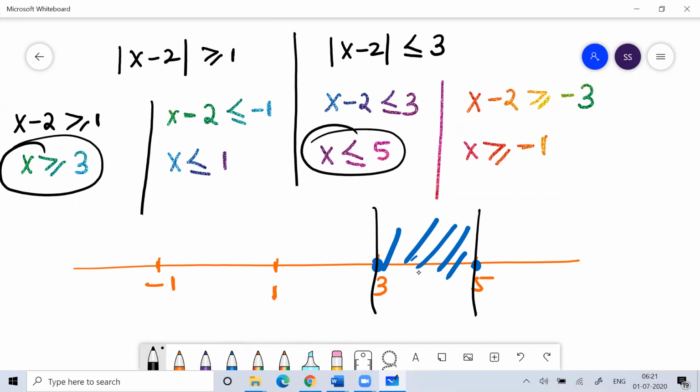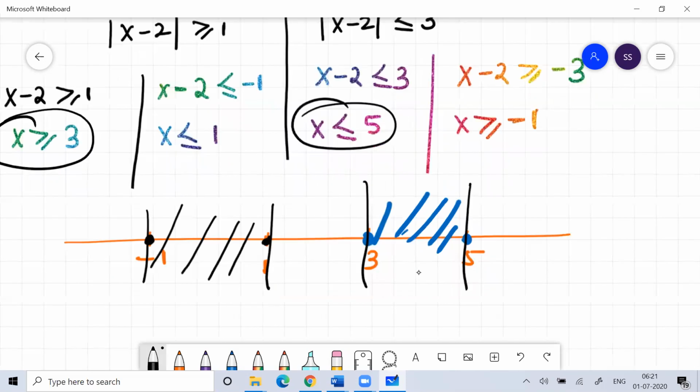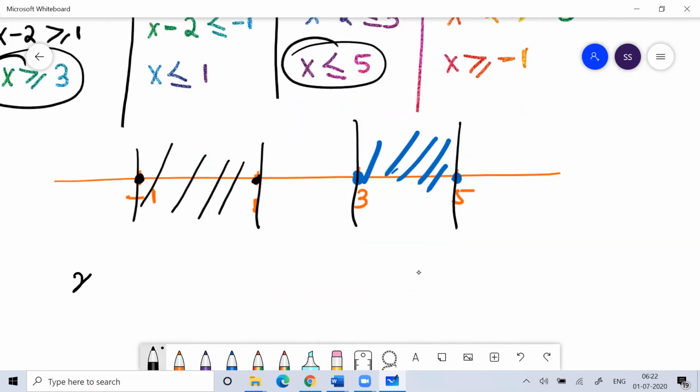Similarly, x is greater than or equal to minus 1, and x is less than or equal to 1. So again this range. So you can understand this, and with this you can tell the answer.